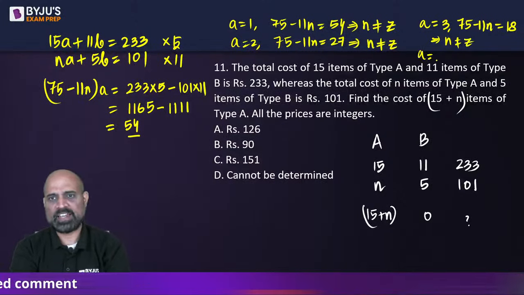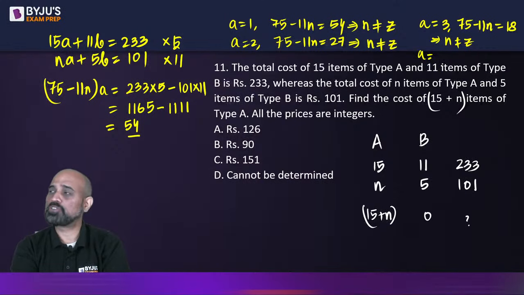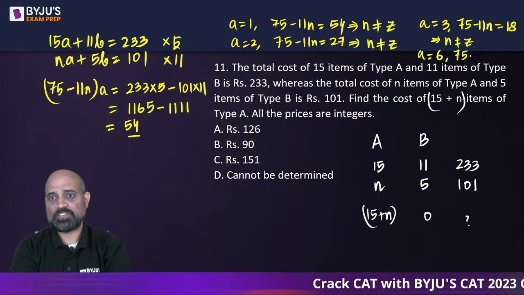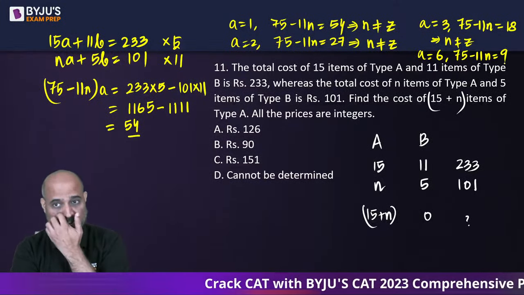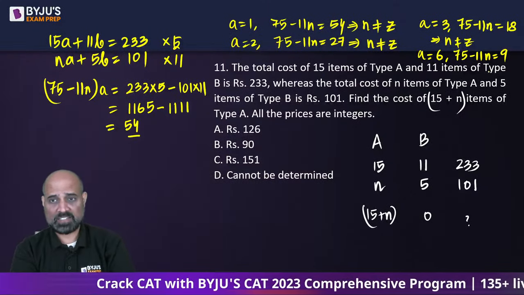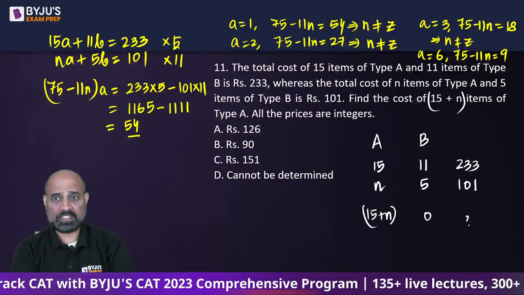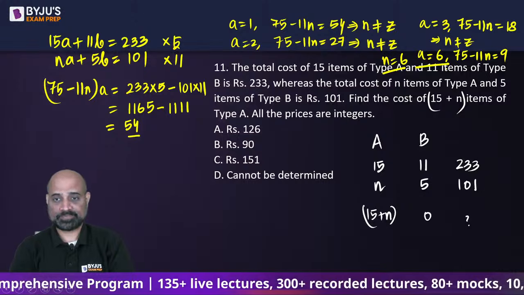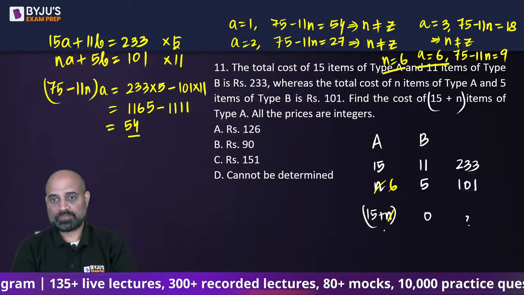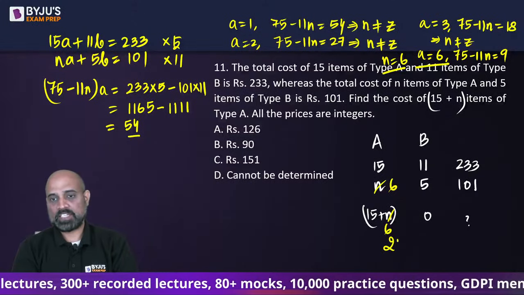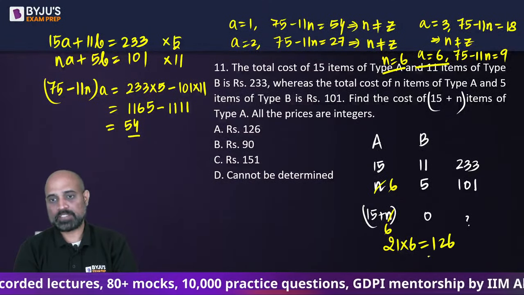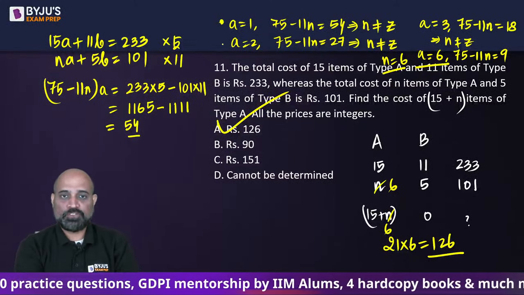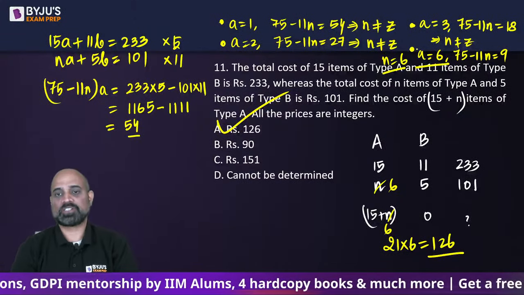So okay, next I can take a is equal to 4. No, 54, 4 से नहीं होता. 5, no. 6, yes. If a is going to be 6, I will have 75 minus 11n is equal to 9. 75 minus 9 is 66, and n is going to be 6. So a is equal to 6, n is equal to 6. So we will have this one as 21 into 6, which will result in 126. So this is what I was afraid about जब मैं solve करने में हिचकिचा रहा था.